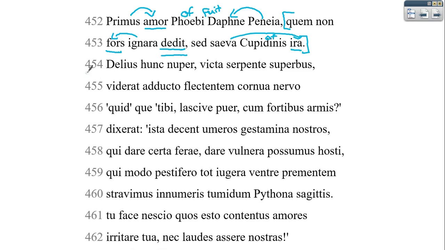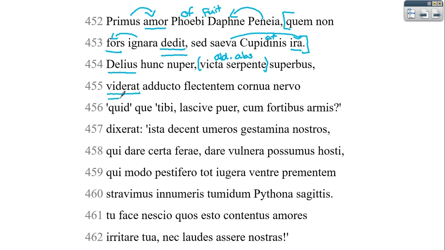All right, and then Delius is going to be another name for Apollo. So Apollo, this gets a little bit tricky here. I'm going to go Apollo, and then I'm going to go to this little clause here. So this word is describing Apollo. Apollo is proud, and then we have an ablative absolute here. And so because we have a perfect passive participle, we'll say after the snake had been conquered, or because of this word, you could say proud because the snake has been conquered, something like that. And then, but just kind of telling us his state of mind right now.